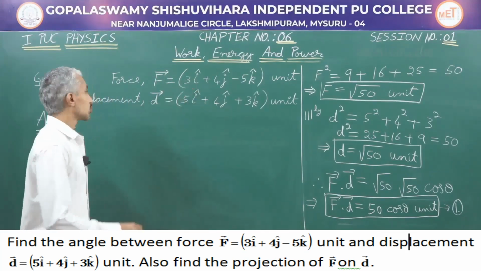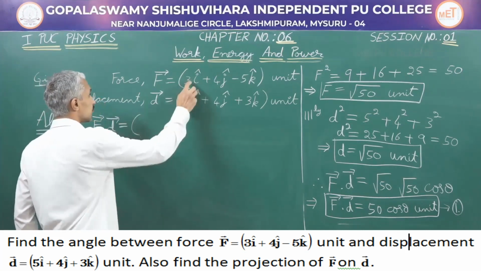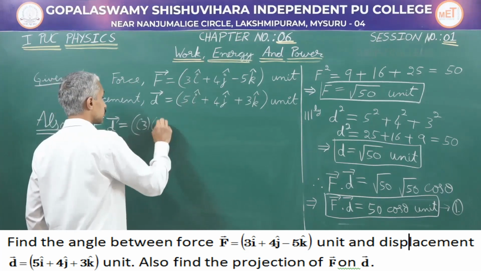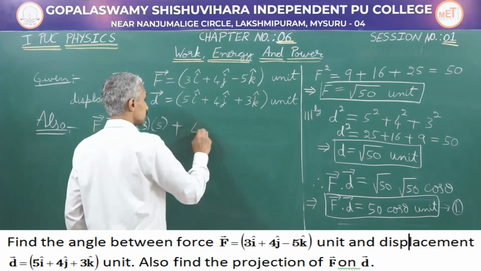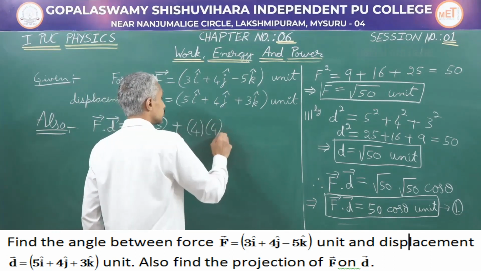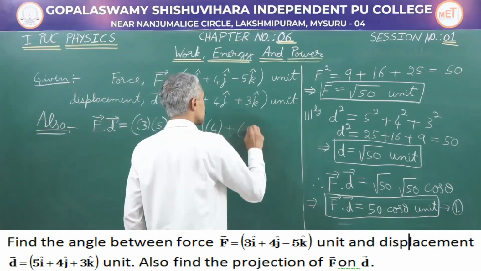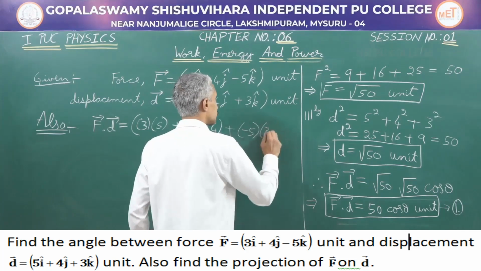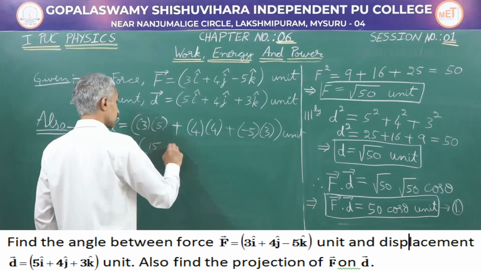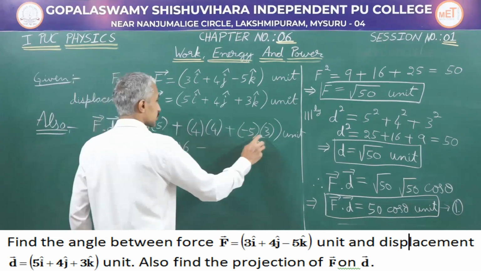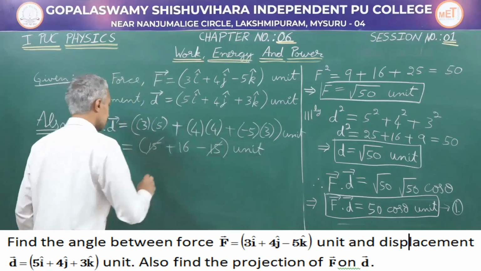Also, using the rectangular components, I know that F dot D is going to be equal to Fx into Dx, which is 3 into 5, plus Fy into Dy, which is 4 into 4, plus Fz into Dz. So, this is going to give us minus 5 into plus 3 units. 3 into 5 is 15, 4 into 4 is 16, minus 5 into 3 will give us minus 15 unit, minus 15 and plus 15 get cancelled.